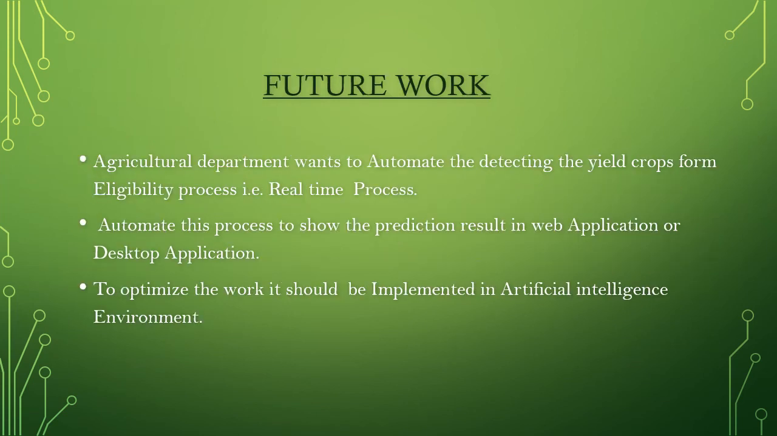Future work. The agricultural department wants to automate the detection of diseases in field crops, that is a real-time process. Automate this process to show the prediction result in a web application or desktop application. To optimize the work, it should be implemented in an artificial intelligence environment.